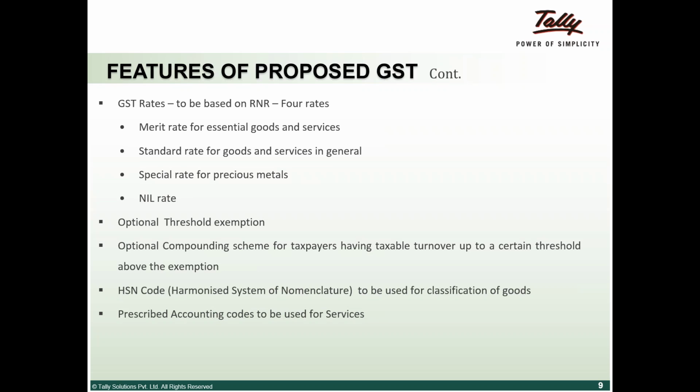It's basically an 8-digit code, which is different for different classes of materials or goods, as we may want to call them. This makes it simpler for the government or the department to work on analytics, where they can tell that for HSN code number XYZ, so much was consumed, so much was sold, and things of the sort. So HSN is mandatory in the proposed GST.